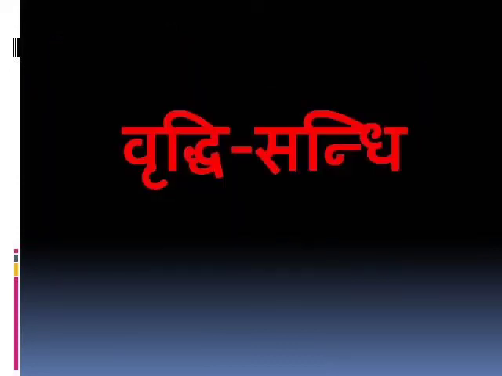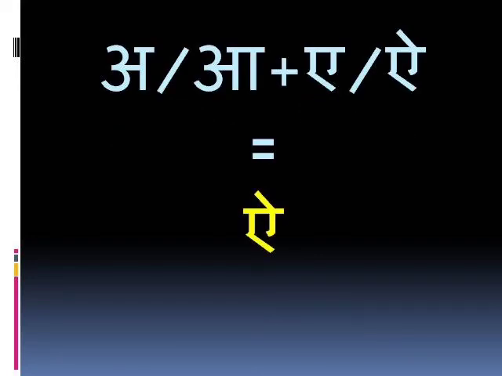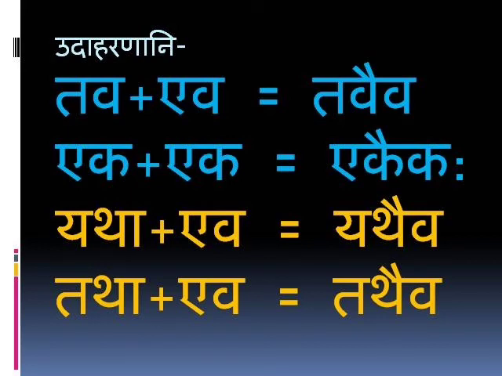Okay. Now we'll see Vriddhi Sandhi. The first rule of Vriddhi Sandhi is when A or Aa is followed by E or Ai, the result is Ai. We'll see the example of this. Tava plus eva equals Tavaiva. Eka plus eka equals Ekaikah. Yatha plus eva, Yathaiva. And tatha plus eva, Tathaiva. Here also we'll see the first example. Tava ends in A and Eva starts with E. So A plus E equals Ai, and that's why the result is Tavaiva.